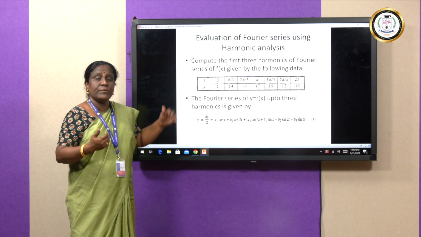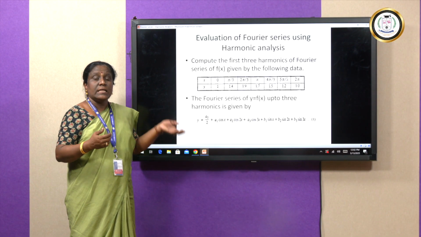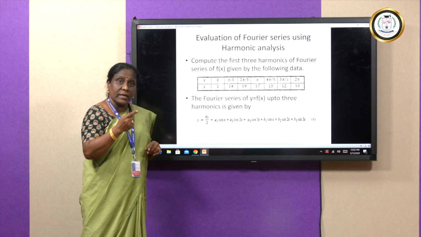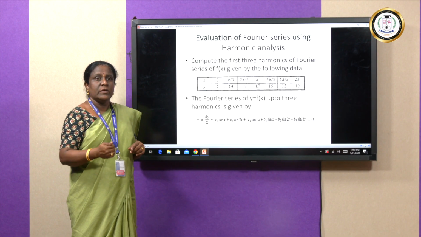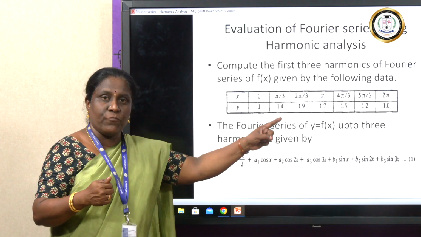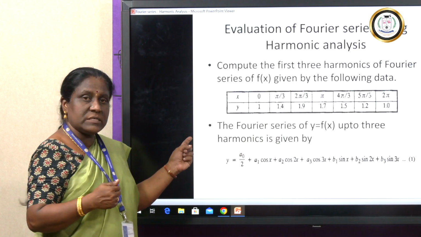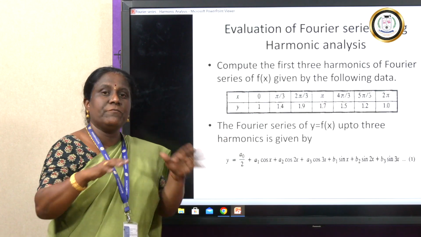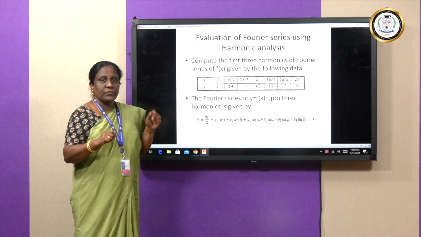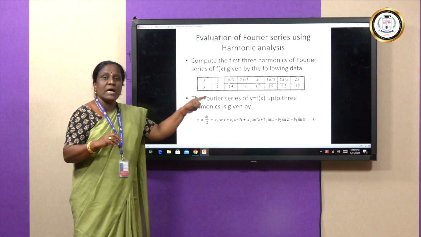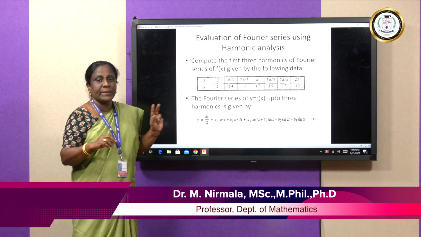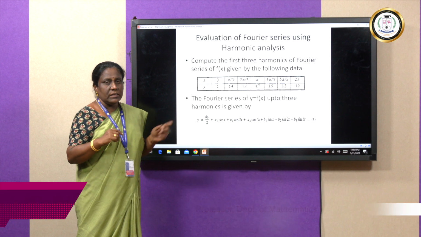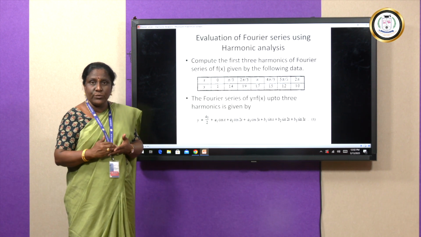As you know very well, we are working with periodic functions, so we have to consider one cycle or one period for doing the problem. Since the last value of y is the repetition of the first value of y, we ignore the last entry in the calculation.